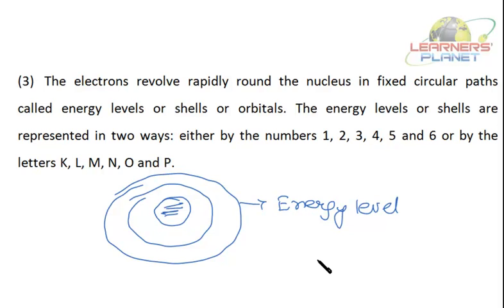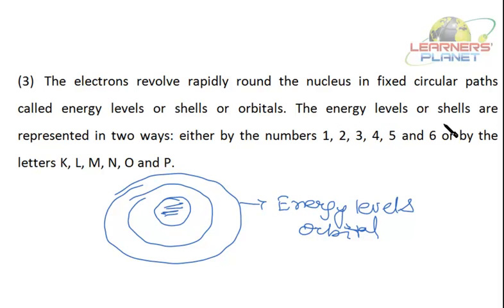Now, as the planets revolve round the sun, the electrons are revolving round the nucleus. Rutherford proposed this, but he didn't say that it has any fixed path or orbital or anything. They are just moving round in orbits. But here Bohr has suggested that the electrons are moving in fixed circular paths, which are called energy levels or orbitals or shells.